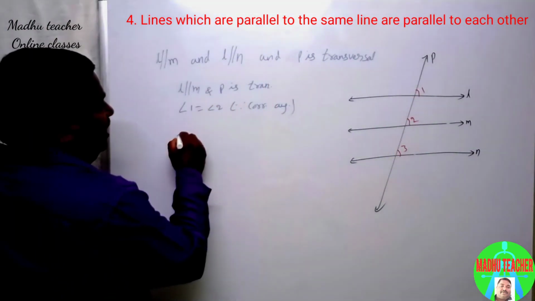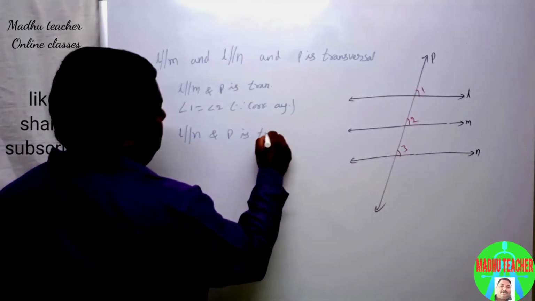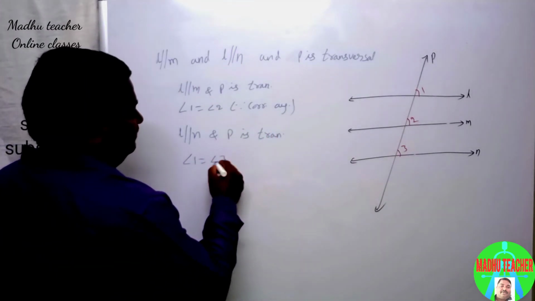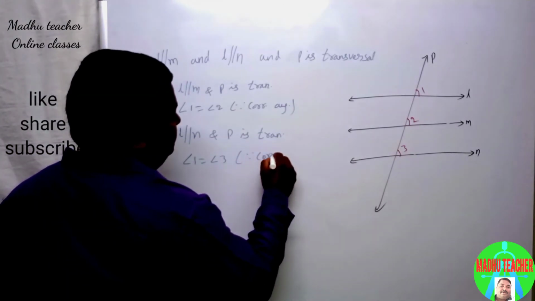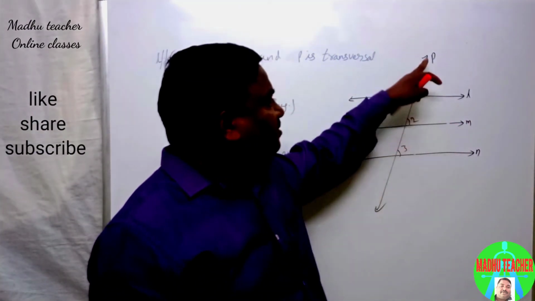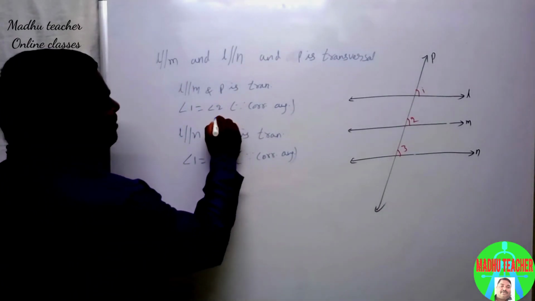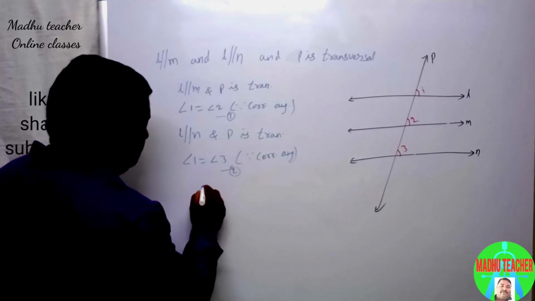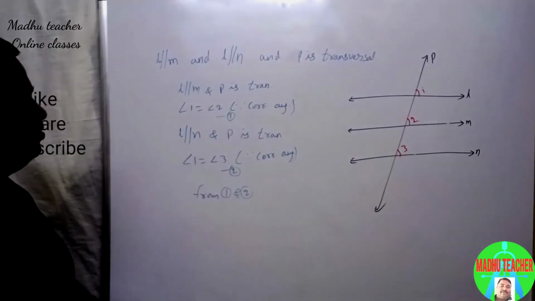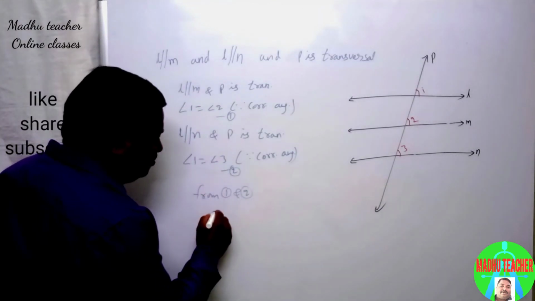Next, L is parallel to N and the same P is transversal. Therefore, angle 1 equal to angle 3 since corresponding angles. Let it be the first one and the second one. From 1 and 2, 1 is equal to 2 and 1 is equal to 3. Therefore 2 equal to 3.